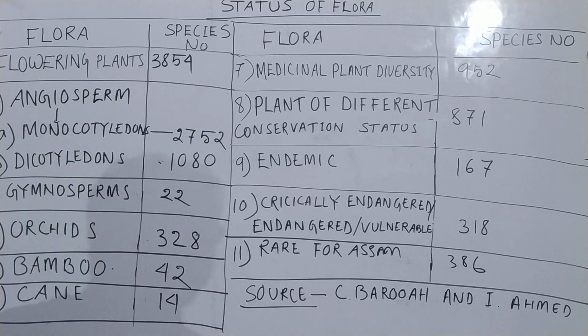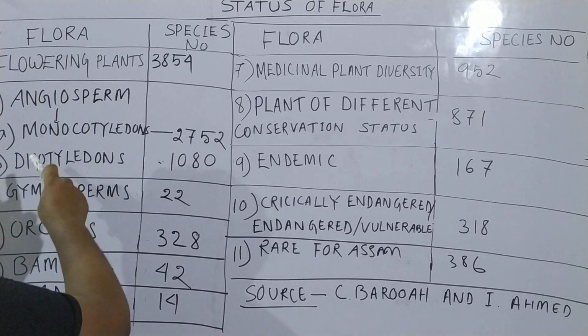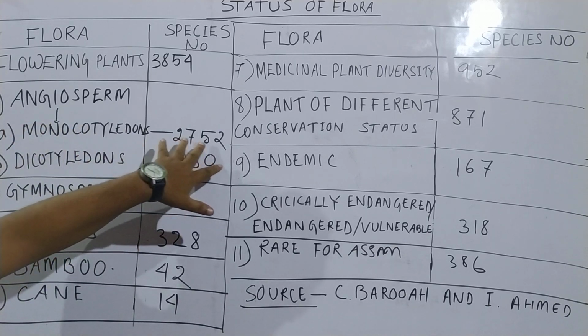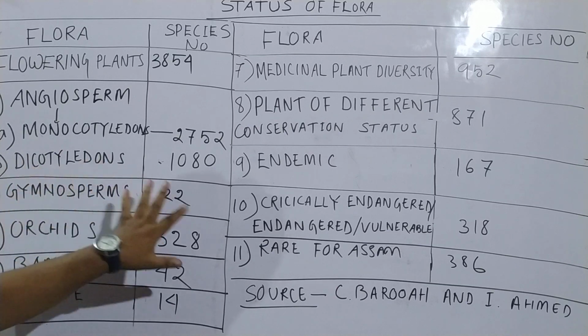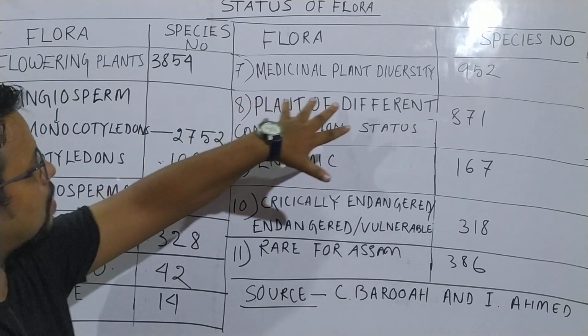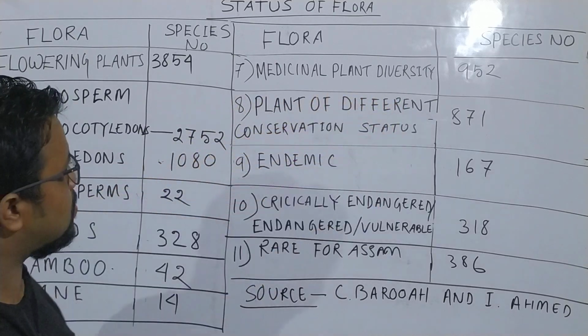Then in angiosperm, again it is divided into 2 types: monocotyledons and dicotyledons. Monocotyledons is 2752, and dicotyledons is 1080. Again gymnosperms is 22, orchids is 328, bamboo is 42, cane is 14. Then medicinal plant diversity is 952 species.